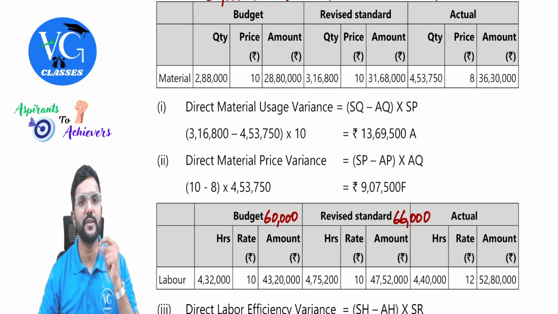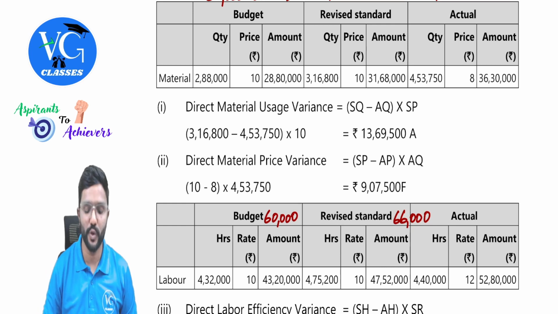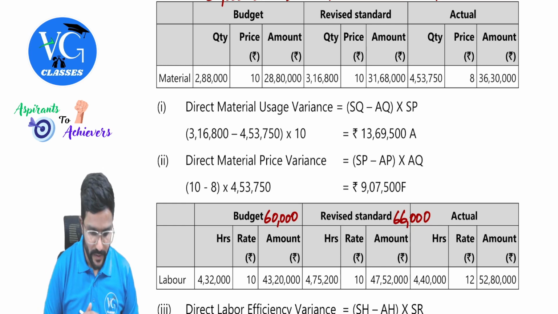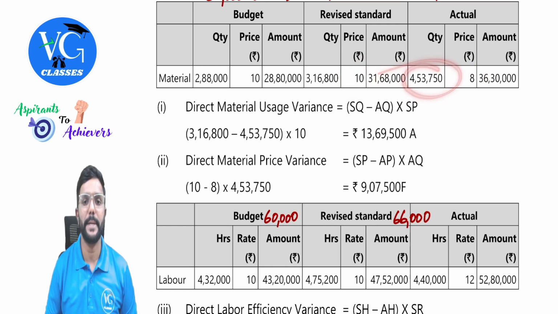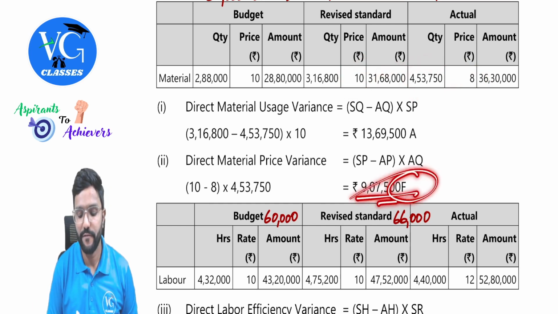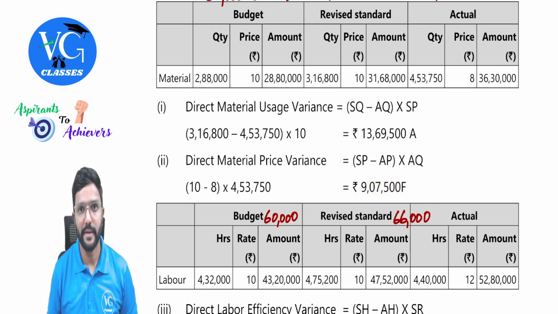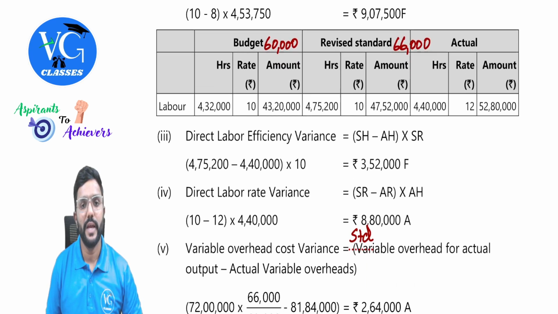Next, price variance. What is the formula to calculate the price variance? Standard price minus actual price into actual quantity. So standard price minus actual price into actual quantity will give us 9,07,500 favorable.